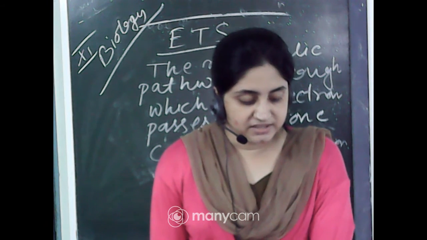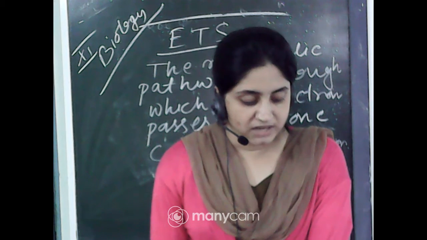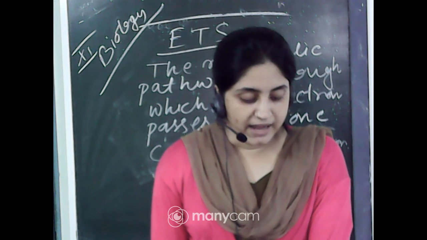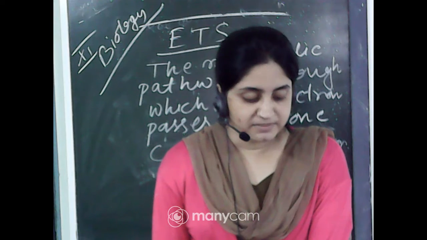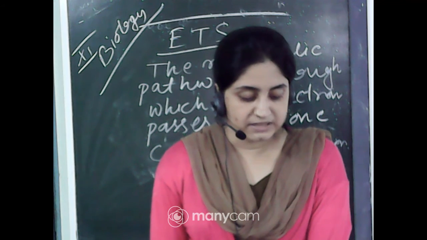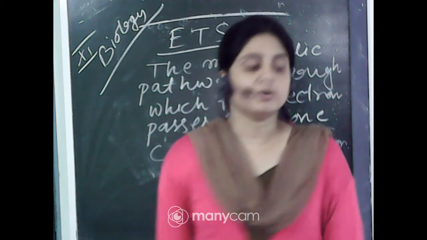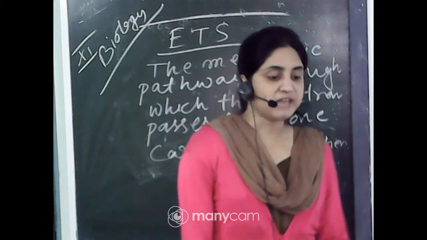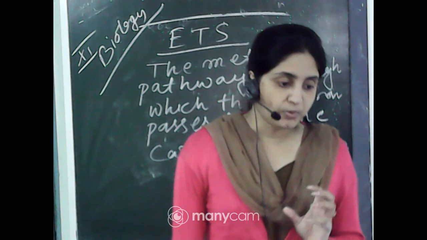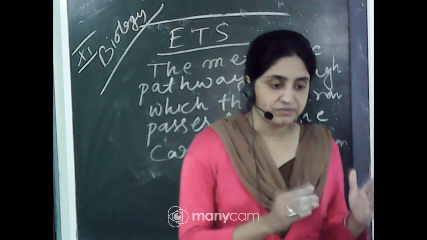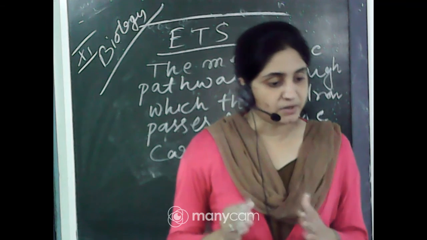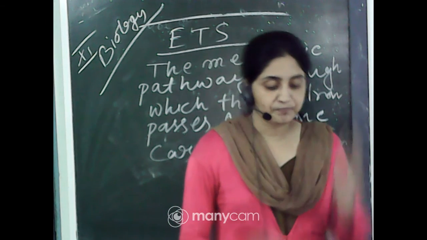Cytochrome C is a small protein attached to the outer surface of the inner membrane and acts as a mobile carrier for transfer of the electrons between complex 3 and complex 4. So what is the importance of the cytochrome? Cytochrome C is one type of small protein present between complex 3 and 4 and helps in the transfer of the electron. Okay, completed that part.